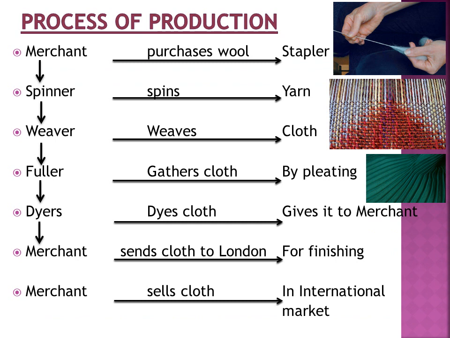So we can see here the process of production, or I can call it the story of a shirt. The merchant purchases wool from the stapler. A stapler is a person who sorts wool according to its fiber. Then wool goes to the spinner. The spinner spins the yarn. Yarn goes to the weaver. The weaver weaves the cloth. Cloth goes to the fuller. He gathers the cloth by pleating. And then it goes to the dyers. Dyers dye the cloth and then give it to the merchant. Then the merchant sends this cloth to London for finishing. And finally, the merchant sells the cloth in the international market.